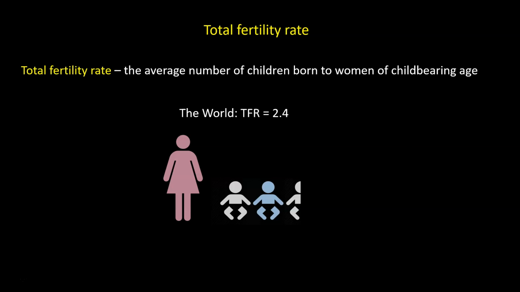Total fertility rate is the average number of children born to women of childbearing age. The current total fertility rate for the world is 2.4. This means that on average, women have somewhere between 2 and 3 children, or 2.4 to be exact.